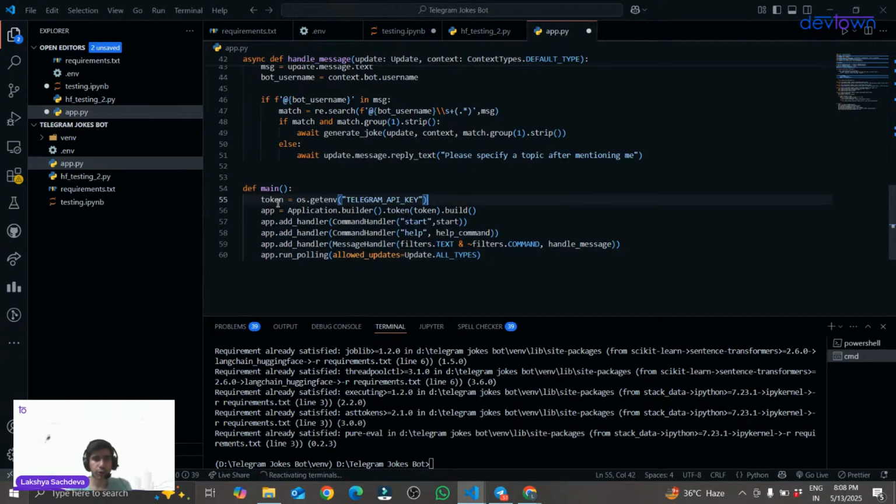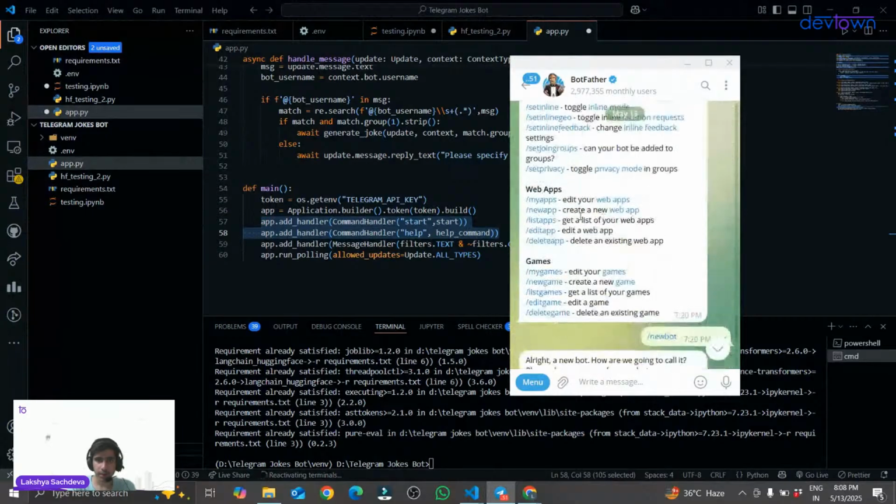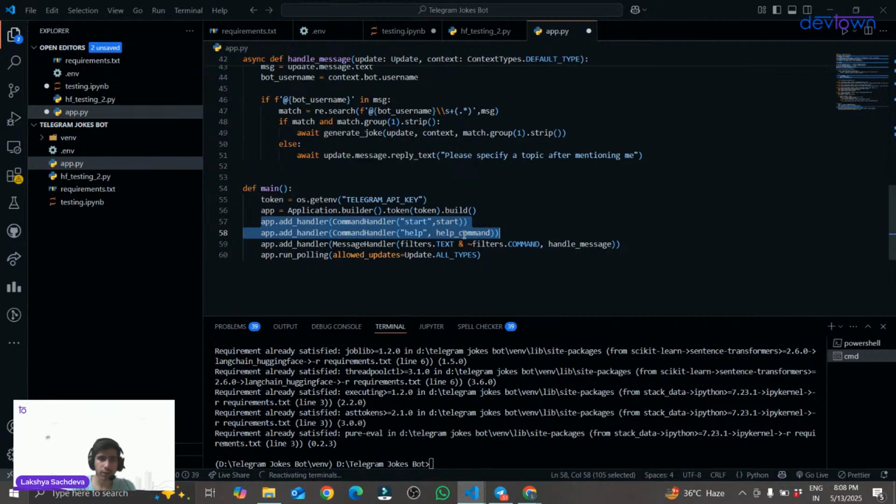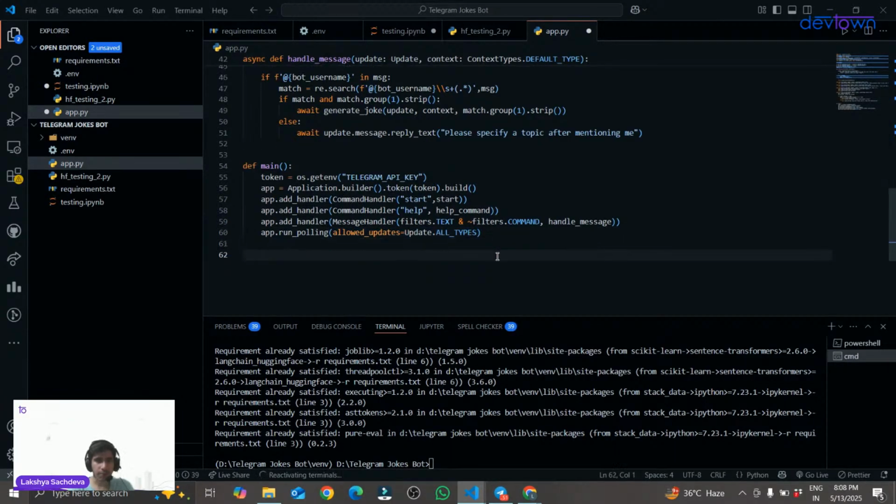So what is this main function doing now? First of all, we have extracted the token over here from the Telegram API key. Secondly, we have created our bot. Then we have added two command handlers, that is our /start and /help. Like there are many functions like /my_app, /new_app, /this_app, and everything. So that is how we have used /start and /help. Then we have added a message handler, and then this is the last run polling command. So this is our main function.